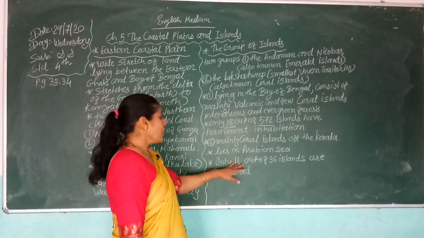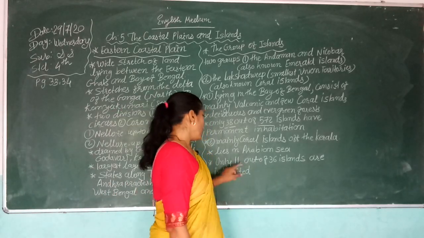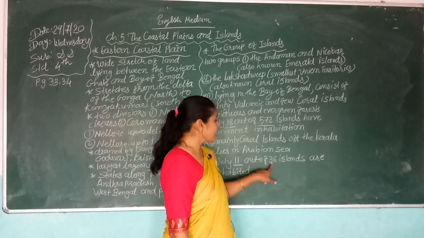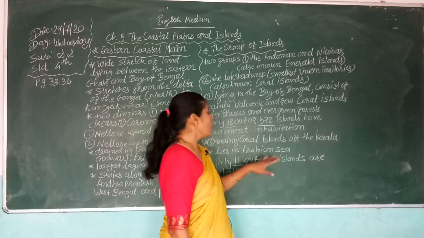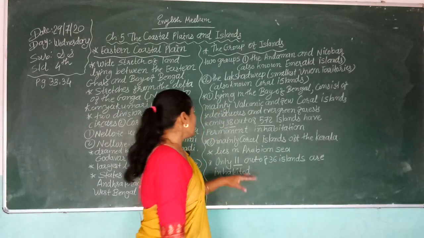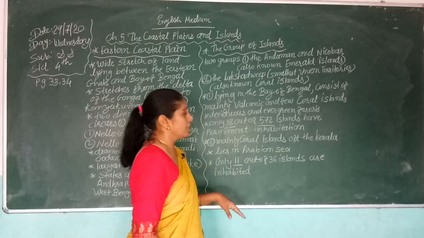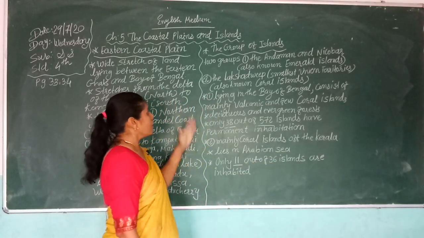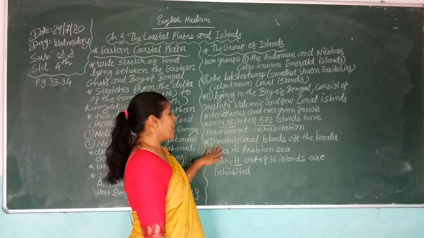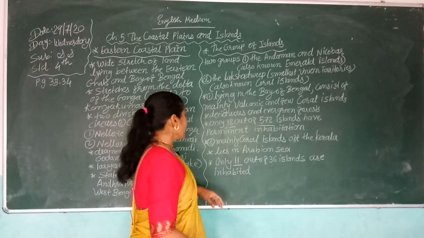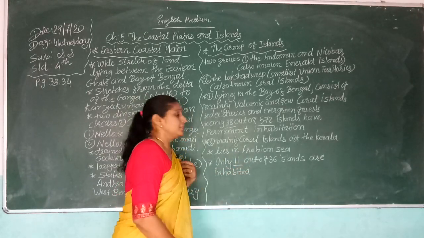Lakshadweep has a total of 36 islands, but only 11 of them are inhabited.